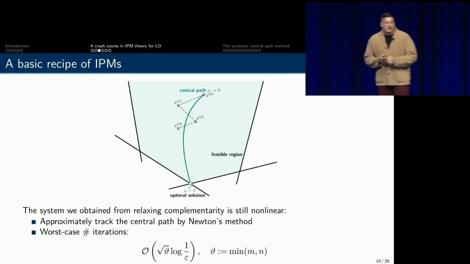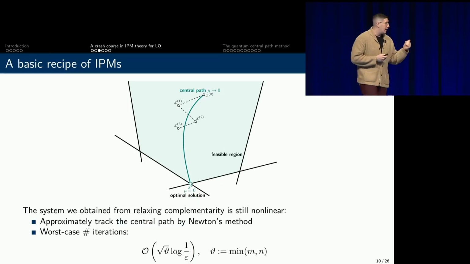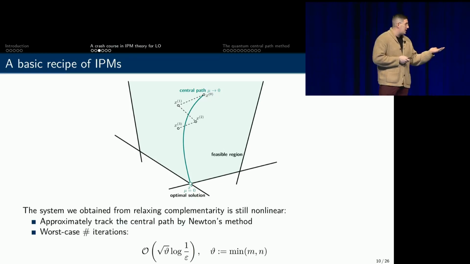In the worst case, I'm going to need something like square root of ϑ log 1 over epsilon many Newton steps in order to reach an epsilon precise solution, where ϑ can be taken to be the minimum of m and n.